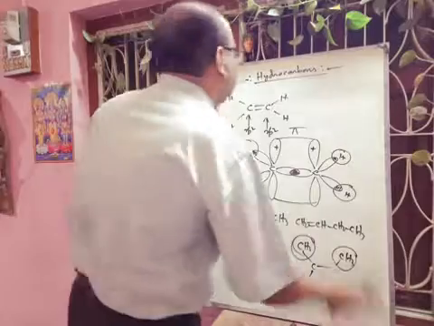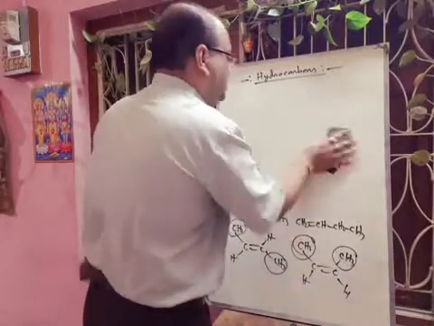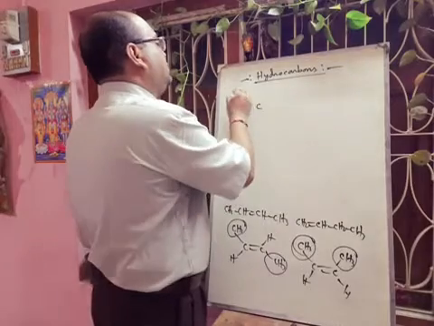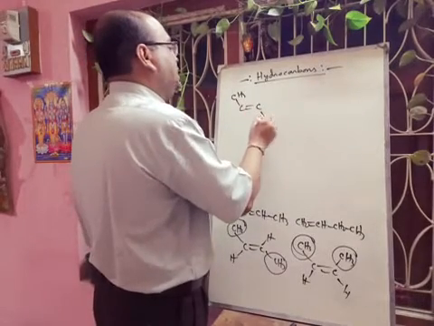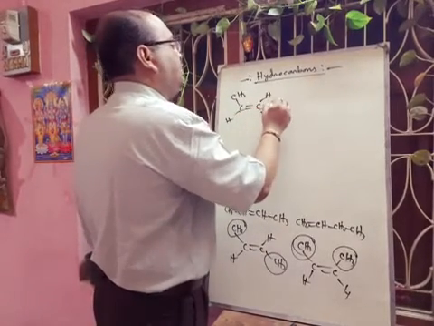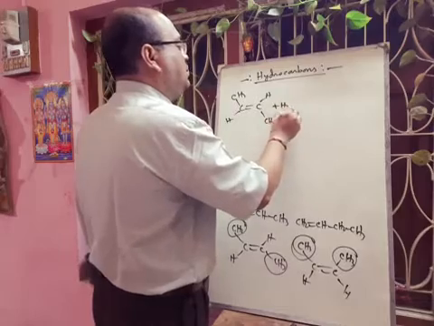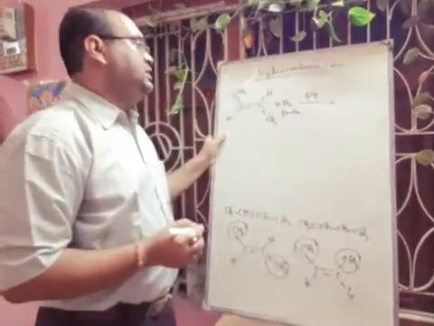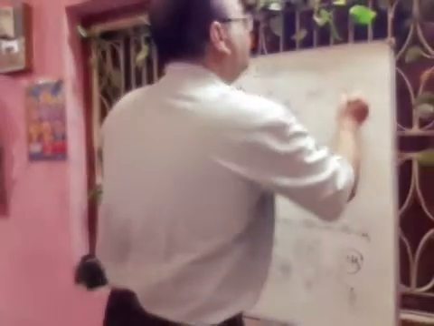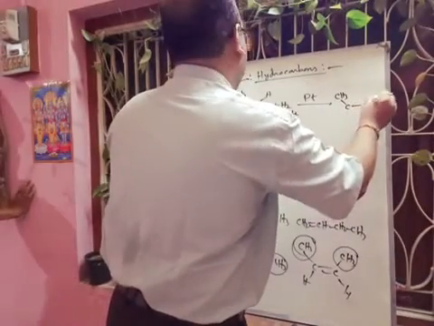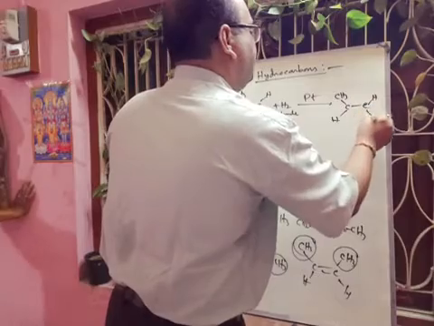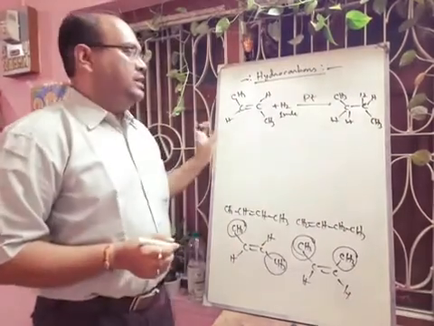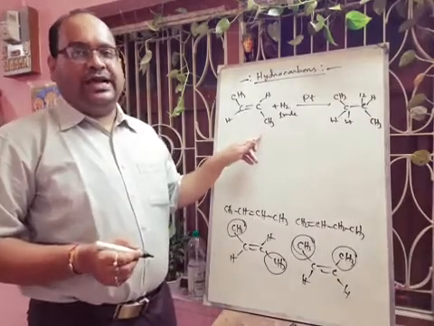Hydrogenation means we have to add hydrogen. Suppose we take the trans one. You know that trans is more stable because of less steric hindrance. So here, if we give hydrogen 1 mole and use the platinum reagent, then we will get the corresponding alkane, butane, and there will be release of some amount of energy.